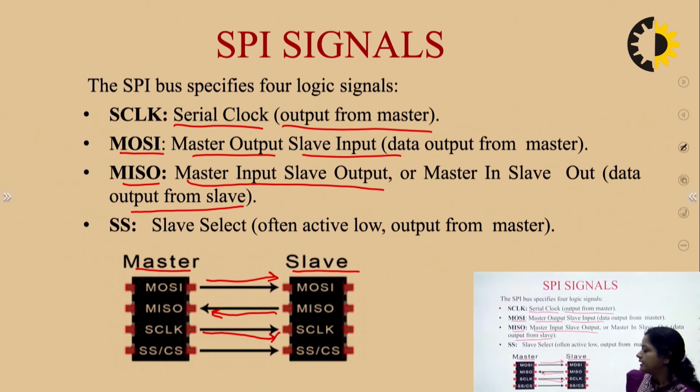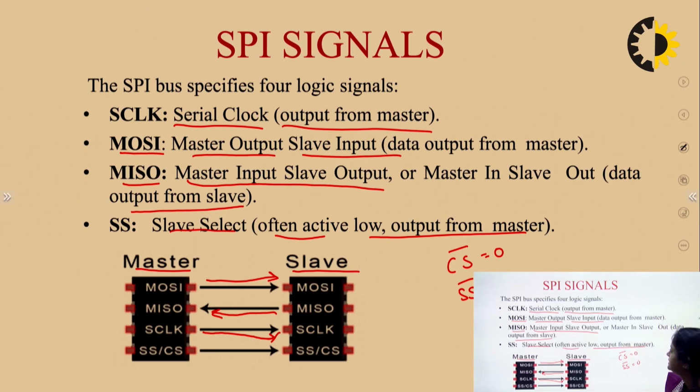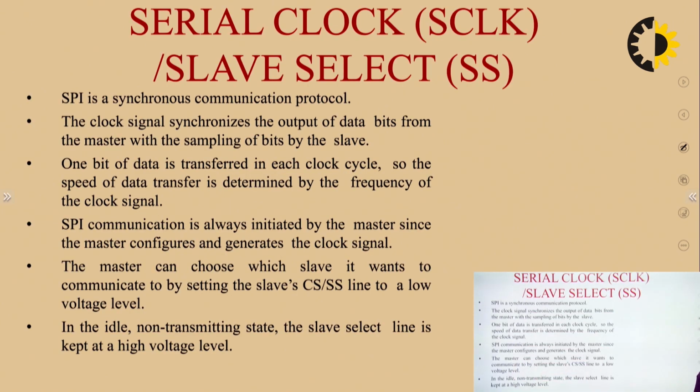Now, there may be a case when there is one master and multiple slaves. So how will your master select a particular slave at a particular point of time? For that, it has another signal which is called slave select or chip select. Slave select is equivalent to chip select. It is an active low type signal, and you know, when we pass 0 to an active low signal, it gets activated. So this is the chip select line or the slave select line through which your master device can select a particular slave among a number of slaves which are attached in the configuration.